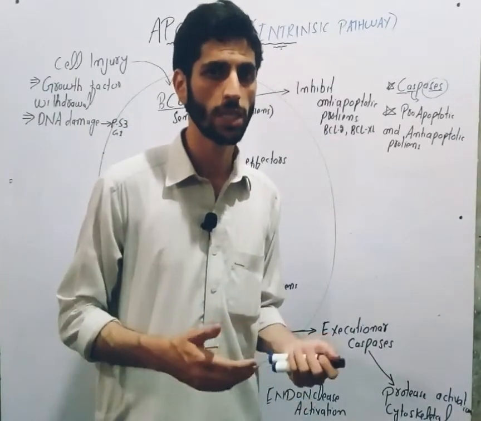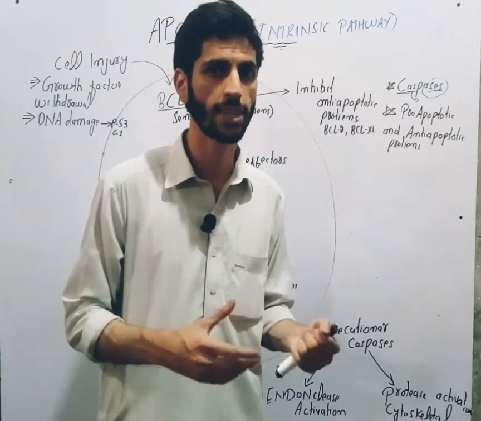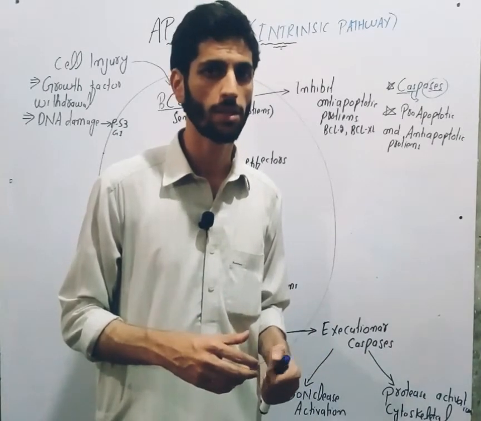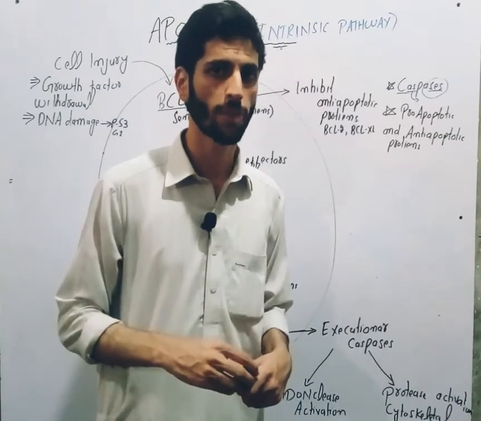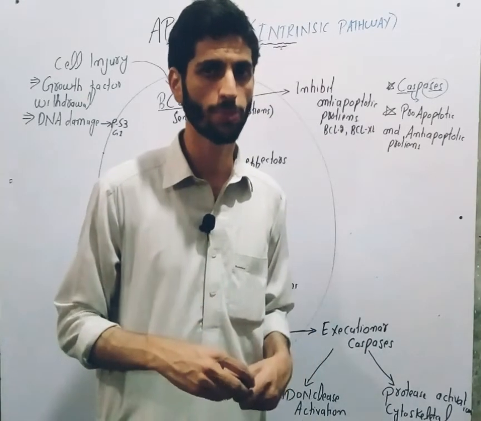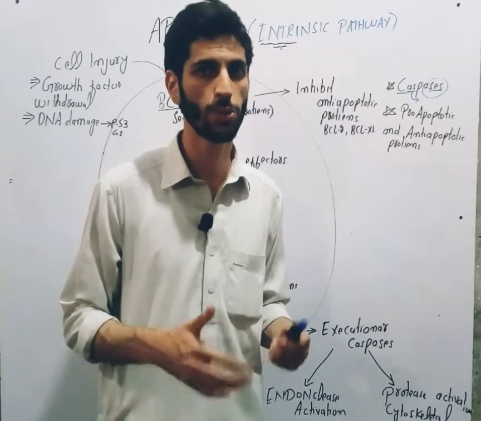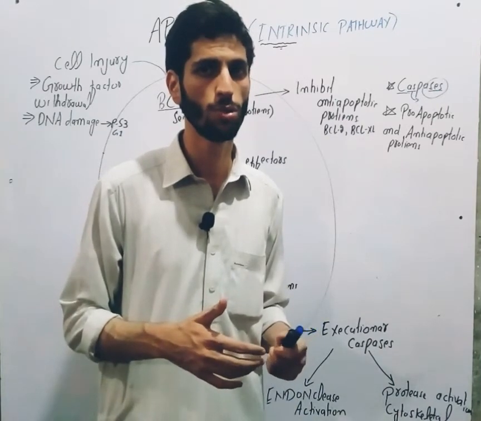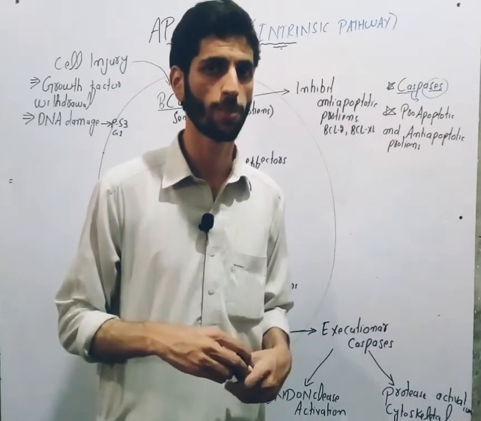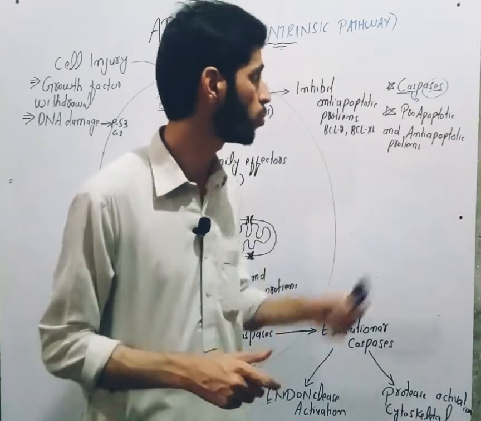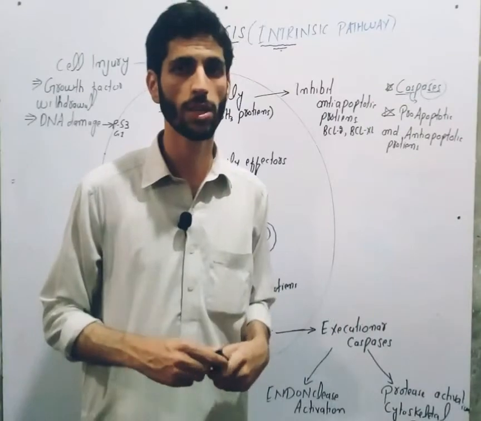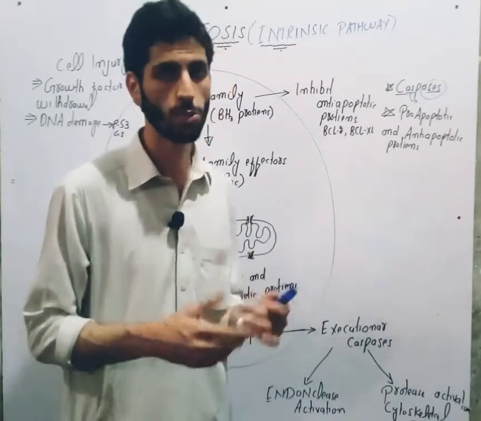Caspases are proteins or enzymes inside the cell that are required for apoptosis. It is necessary to activate these proteins to undergo apoptosis. Caspases are cysteine proteases.